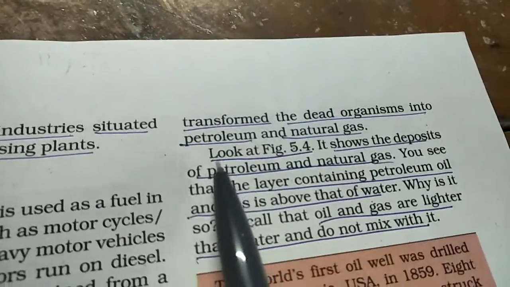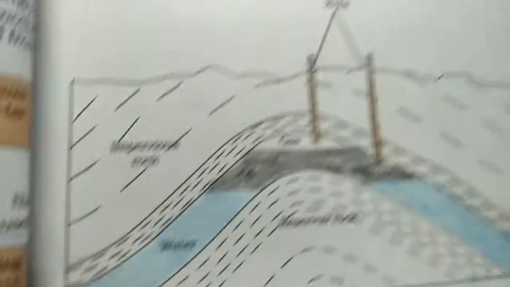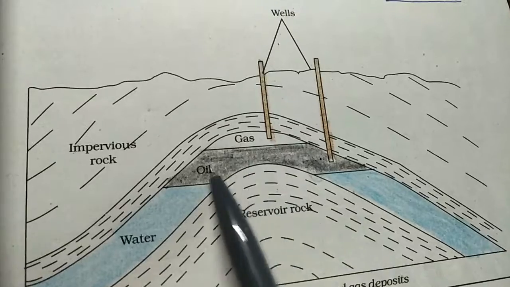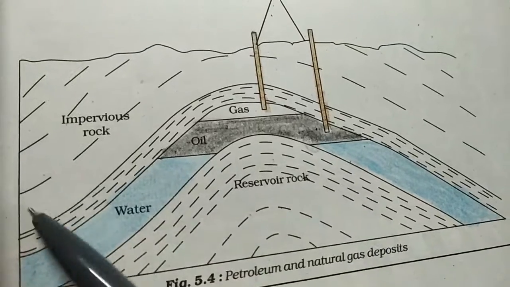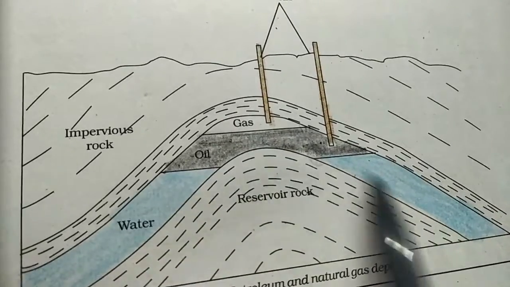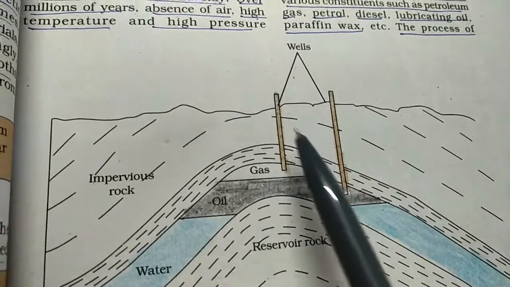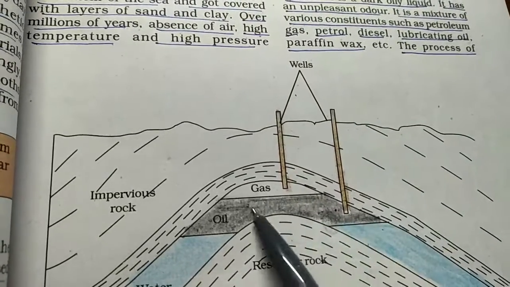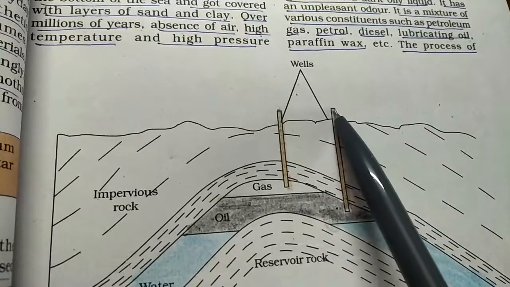Now if you see figure 5.4, here you can see this is water, blue colored. Here you can see the black color, this is oil, that is petroleum, and here you can see gas. Here you can see rocks. Similarly here, these are all rocks. So under the rocks, above the water, you have got oil and gas. Now these are the wells of petroleum. This is one well, that is for gas. This is the second well, that is for oil. So from this they directly take out gas, from here they take out oil.